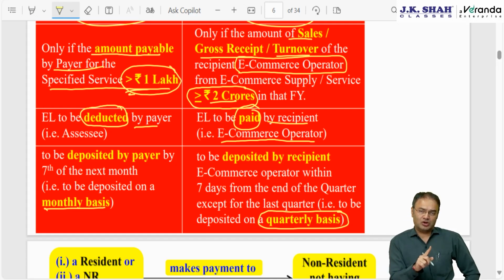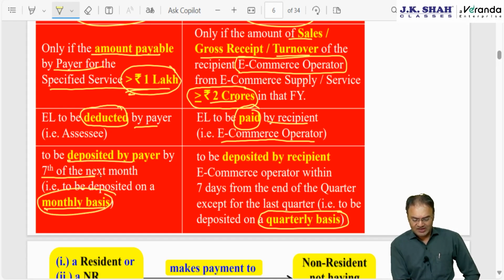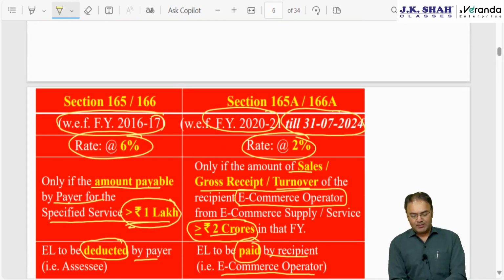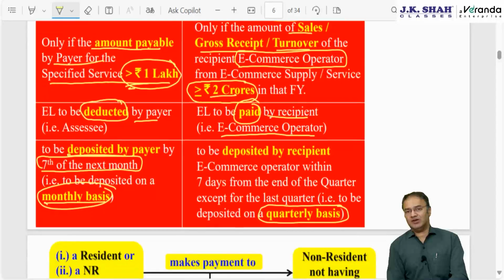6% is to be deposited on a monthly basis, and 2% equalization levy wherever applicable is to be deposited on a quarterly basis by 7th of the next month after the end of the quarter, or you can say within 7 days from the end of the quarter. And here, monthly basis by 7th of the next month, just like the TDS chapter. So what is important from exam perspective is only sections 165 and 166, that is the 6% equalization levy. 165A and 166A, the 2% equalization levy, is unimportant.